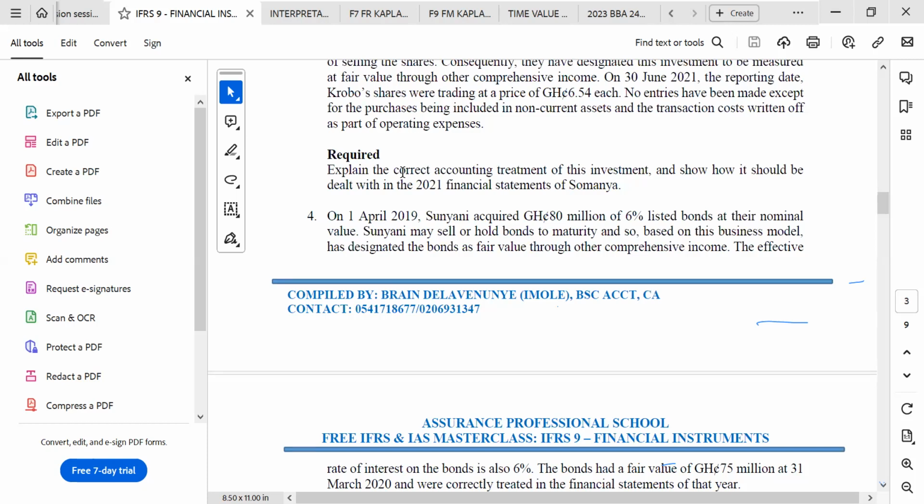Okay, so you can read question 4. Let's take question 4, then read. On 1st April 2019, Sunyani acquired 80 million of 6% listed bonds at their nominal value. Sunyani may sell or hold bonds to maturity, and so based on this business model, has designated the bonds as fair value through other comprehensive income. The effective rate of interest on the bond is also 6%. The bonds had a fair value of 75 million on 31st March 2020.